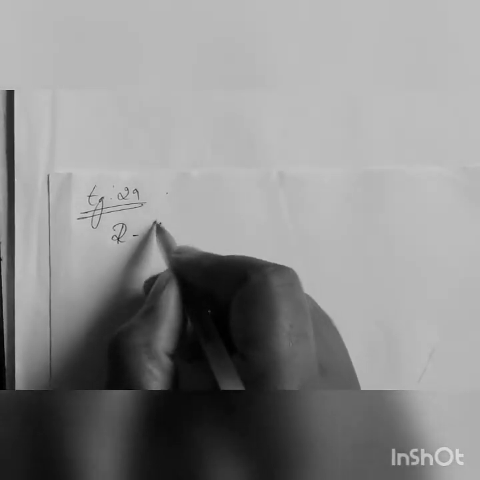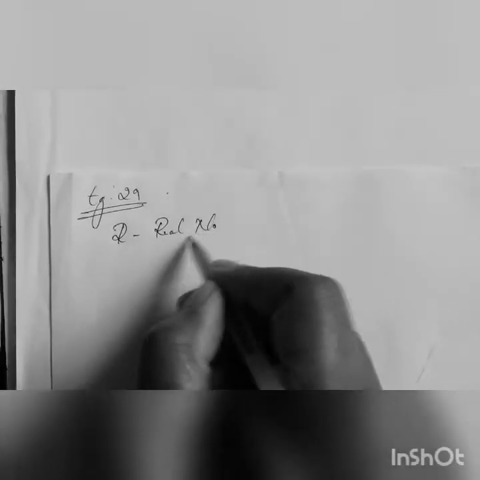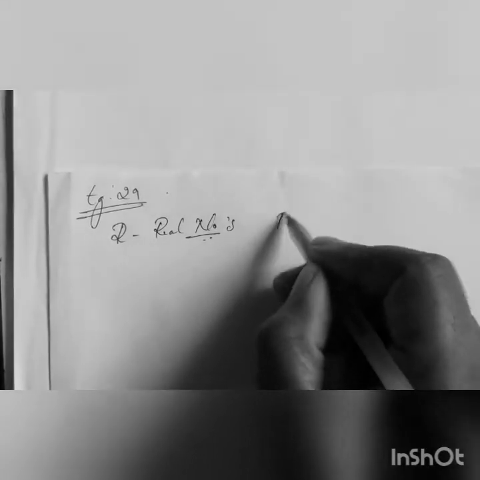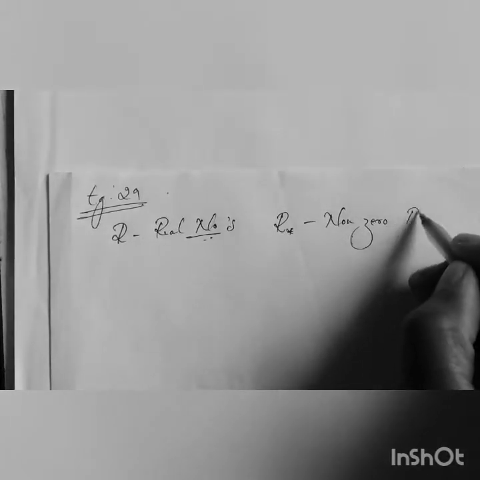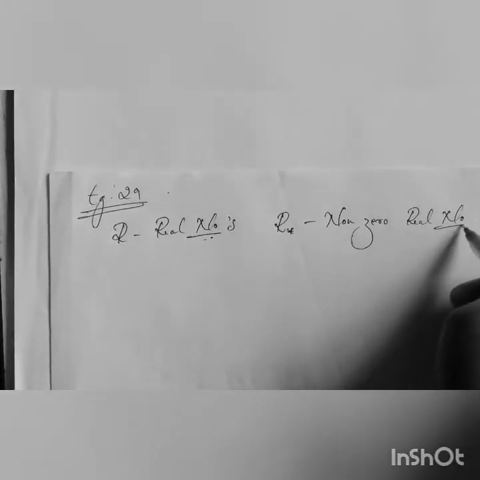So here we are discussing example 29. R is the real numbers, and R star, as they have given, is the non-zero real numbers.